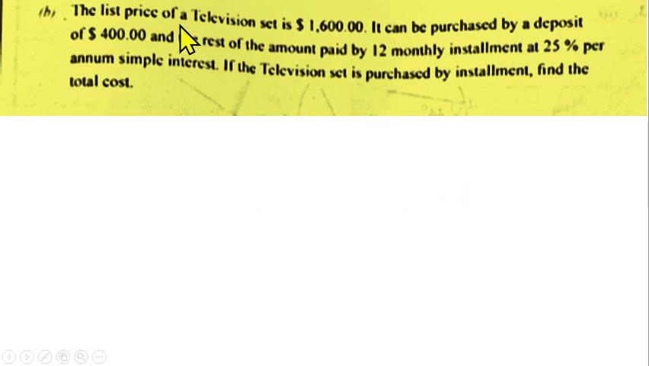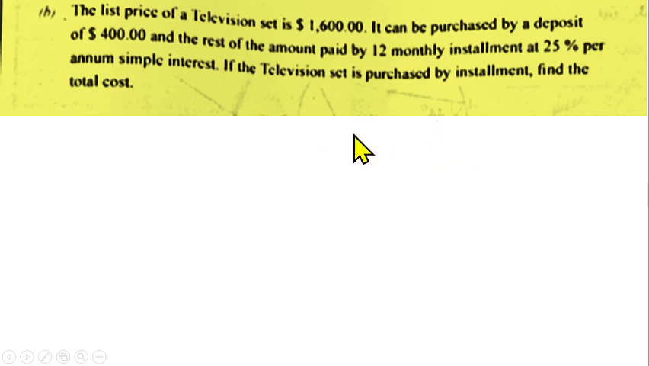So we are given that this television set could be purchased on cash and carry. If you have $1,600, you can carry the television. But if you don't have that amount, you can buy on hire purchase by depositing $400, and the balance you can now pay in installments for 12 months. But the interest will be calculated on simple interest, and that interest will be added to the money you are paying back. They want us to know the total cost, the total amount of money you are going to pay back.